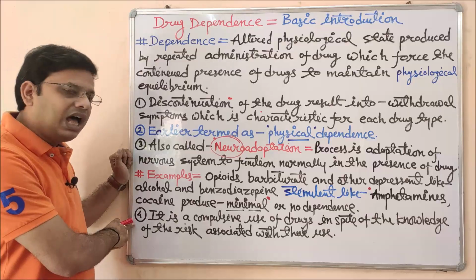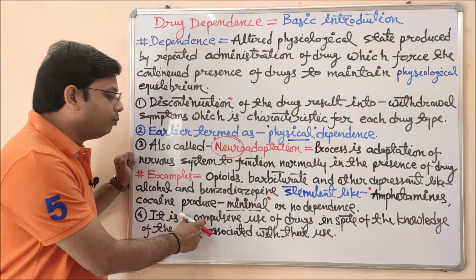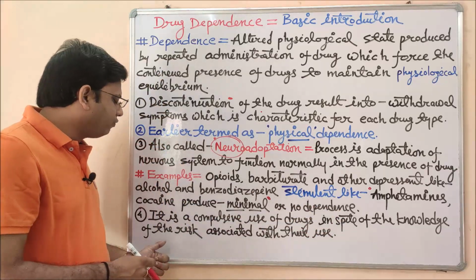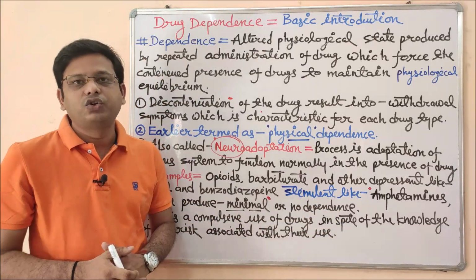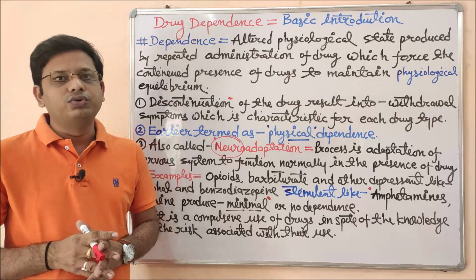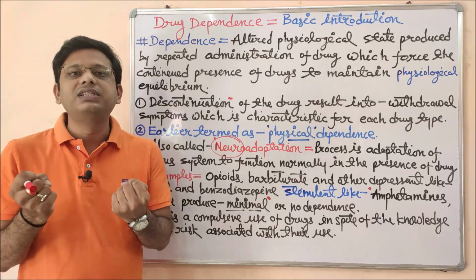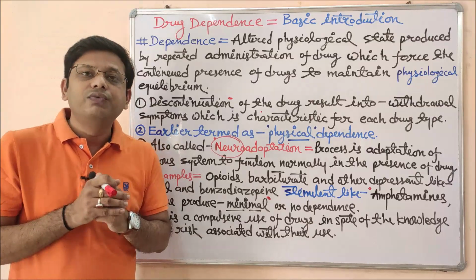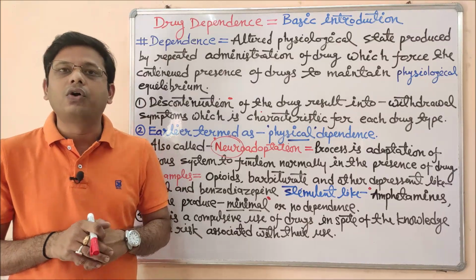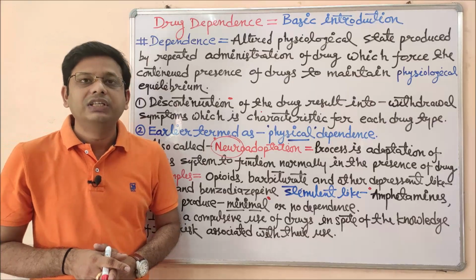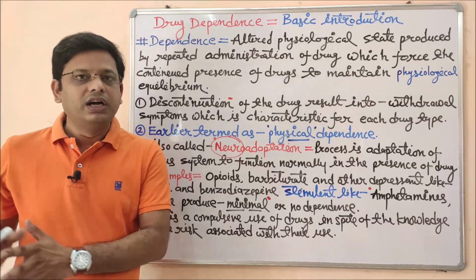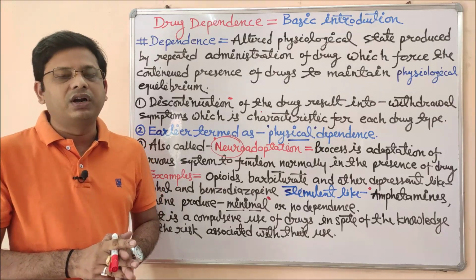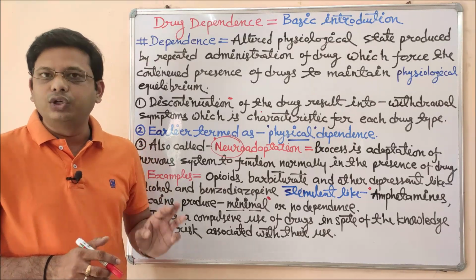These are central nervous system stimulants. Now coming to the next and last point, it is a compulsive use of a drug in spite of the knowledge of the risk associated with the drug being used. Any person who is using such a drug just to get the physical activity, just to satisfy his physical body's demand, is very well aware of the unwanted or harmful effects of that particular drug which he or she takes. He knows very well, but he will continue using this kind of drug. That is called a drug dependent psychological phenomenon.